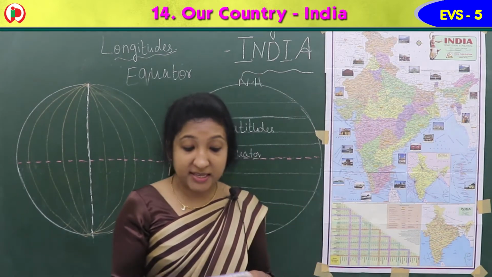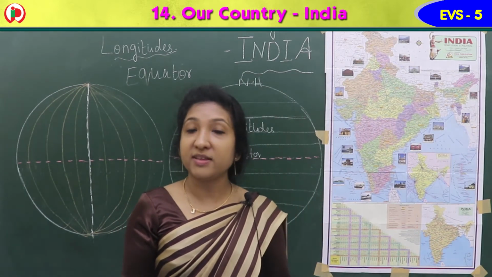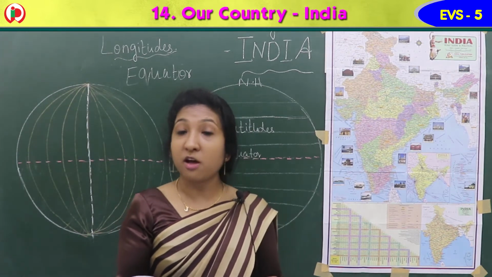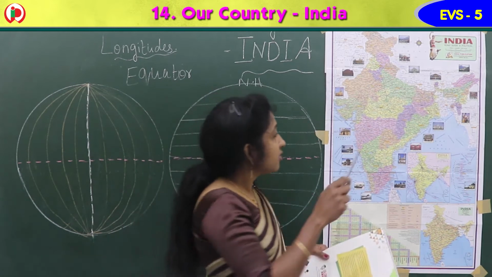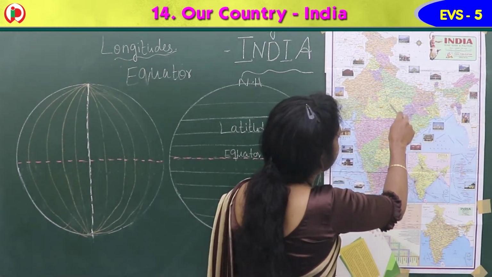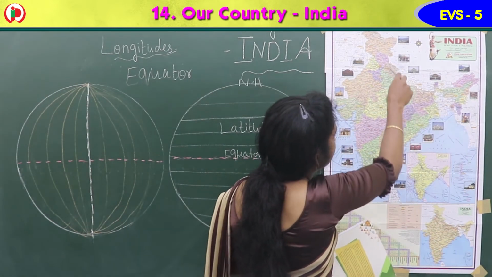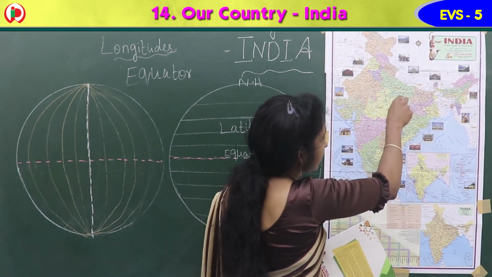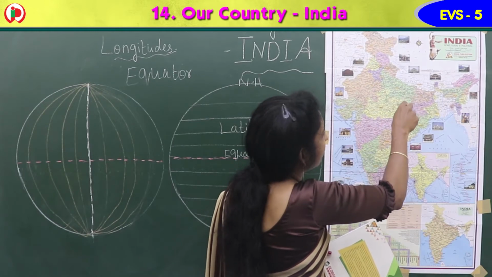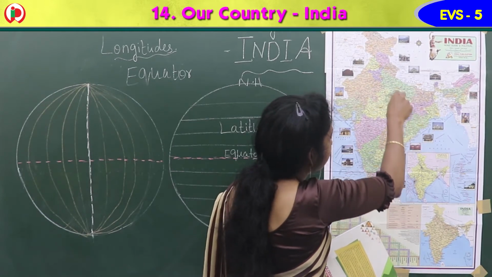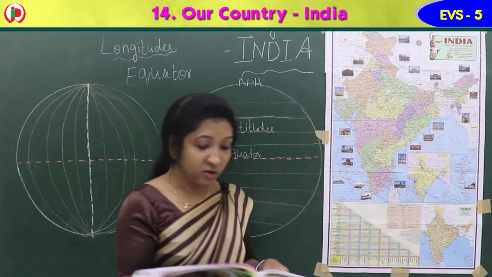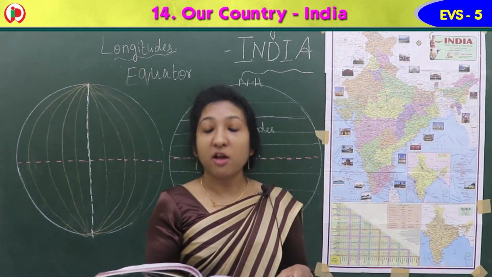Next is Peninsular Plateau, or we say Deccan Plateau. It lies to the south of the northern plains. So Deccan Plateau somewhere comes here. Himalayas will be here. Then we can see northern plains. Then around here, we can see the Deccan Plateau. Okay, Deccan Plateau. It lies to the south of the northern plains.